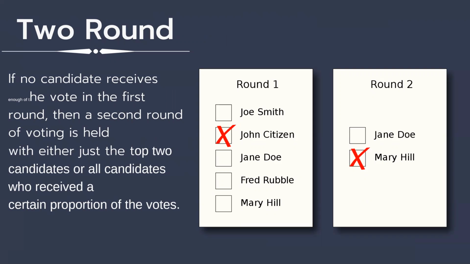The voter in this situation voted for John Citizen. Unfortunately, John Citizen didn't get past round one, and Jane Doe and Mary Hill were the top two candidates. So in round two, the voter chose to vote for Mary Hill instead of Jane Doe.